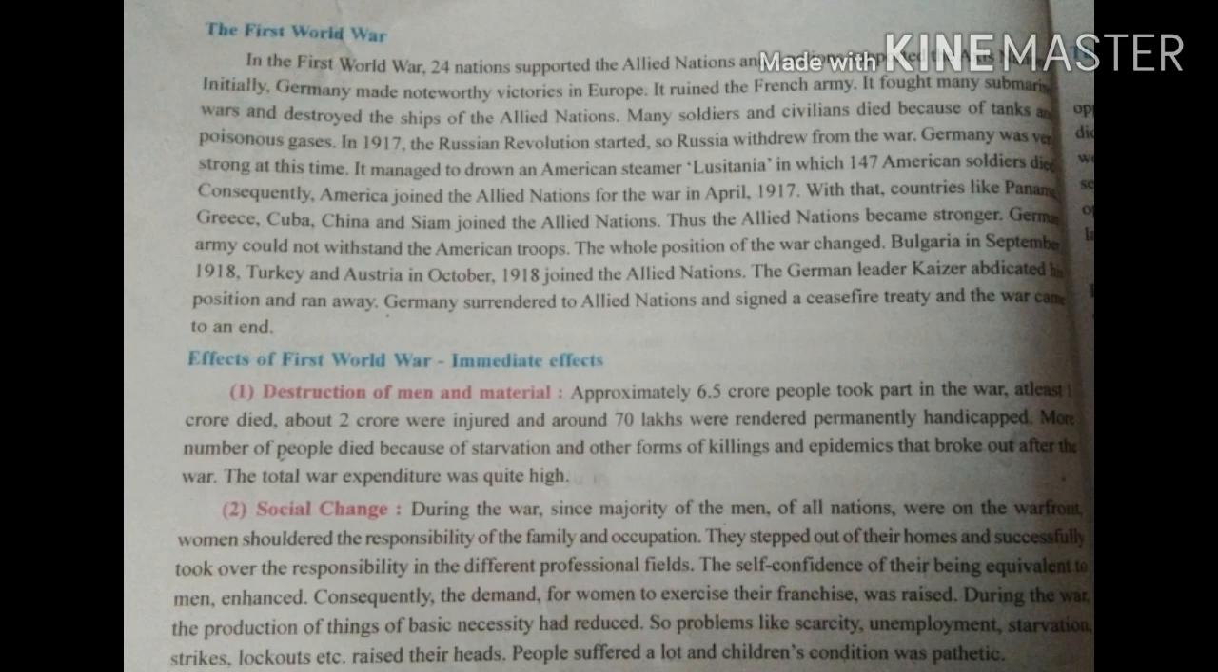In the First World War, 24 nations supported the Allied nation. Allied nation means what? England-led group of nations. And 4 nations supported the Axis nation. Axis nation means what? Germany-led nations. So only 4 nations supported the Axis nation and 24 nations supported the Allied nations.